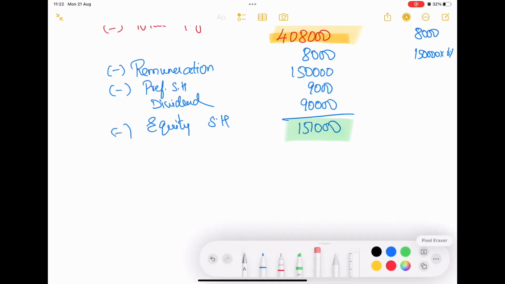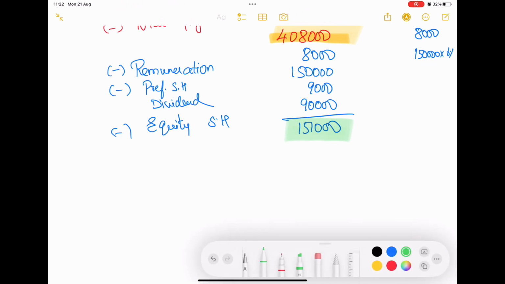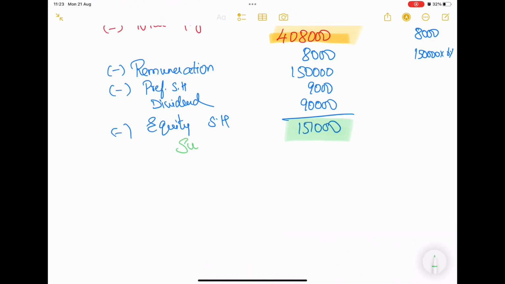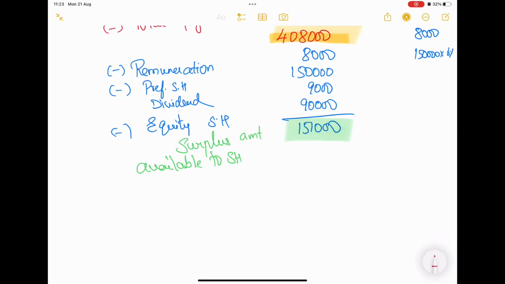So we are going to write it as surplus amount available to shareholders. This surplus amount is divided between equity and preference shareholders.